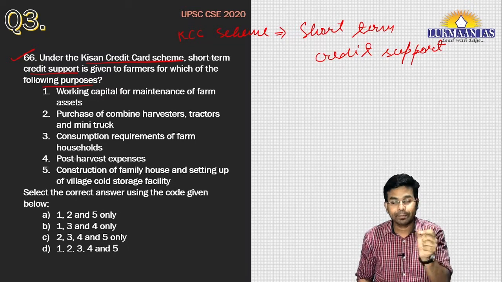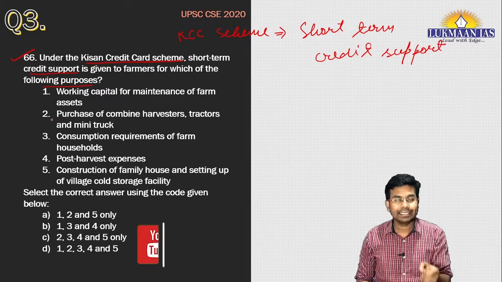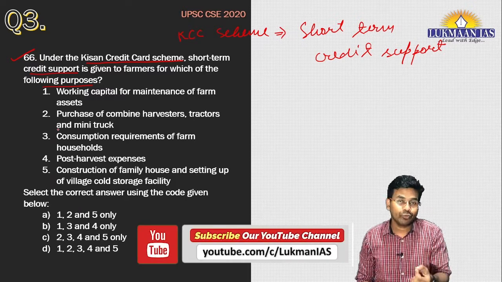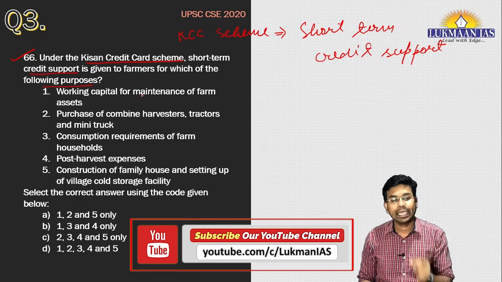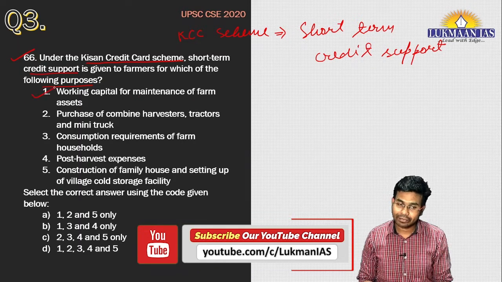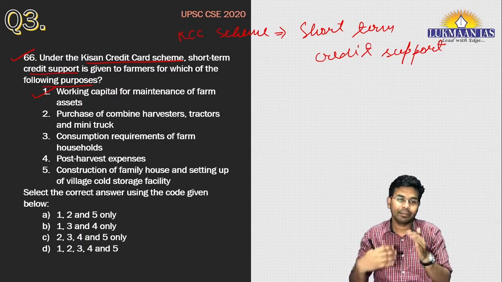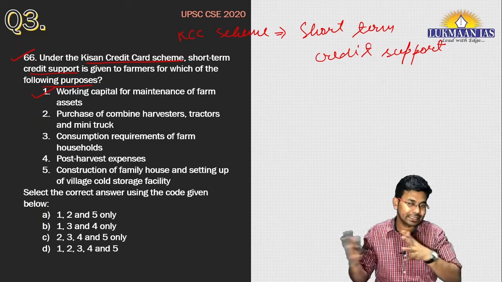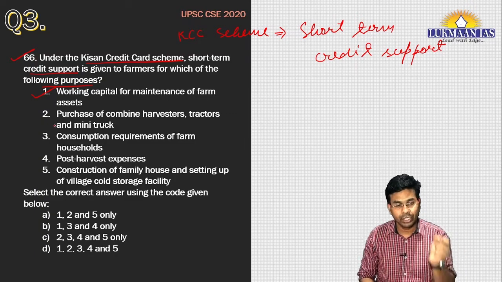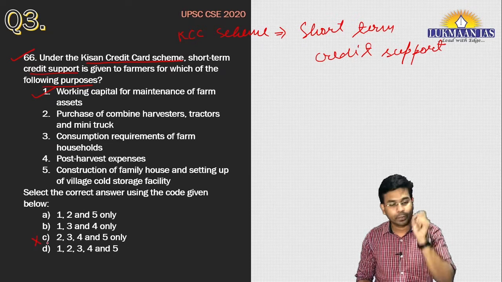So what can be the purposes of this short term credit support? Let us read these statements and try to find out. One of the purposes can be working capital for maintenance of farm assets. Definitely, working capital means a small amount is required so that farmers can maintain the farm assets they require. So one should be in the answer, and we can eliminate option C.